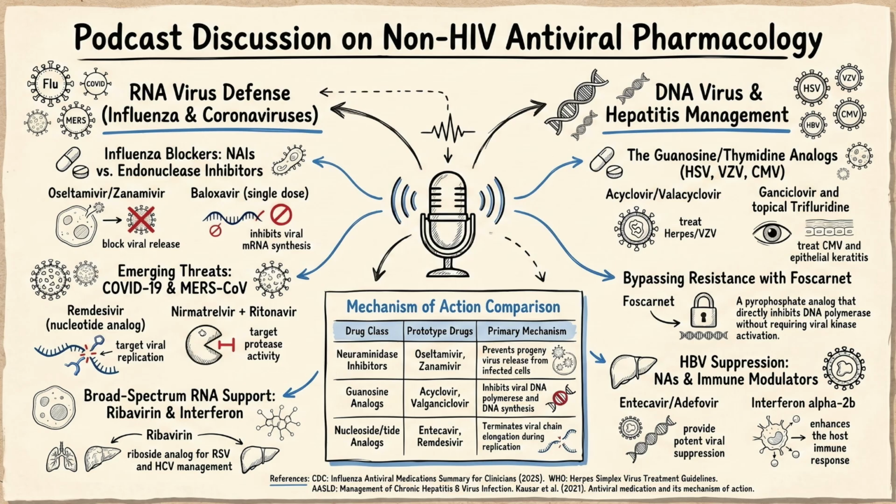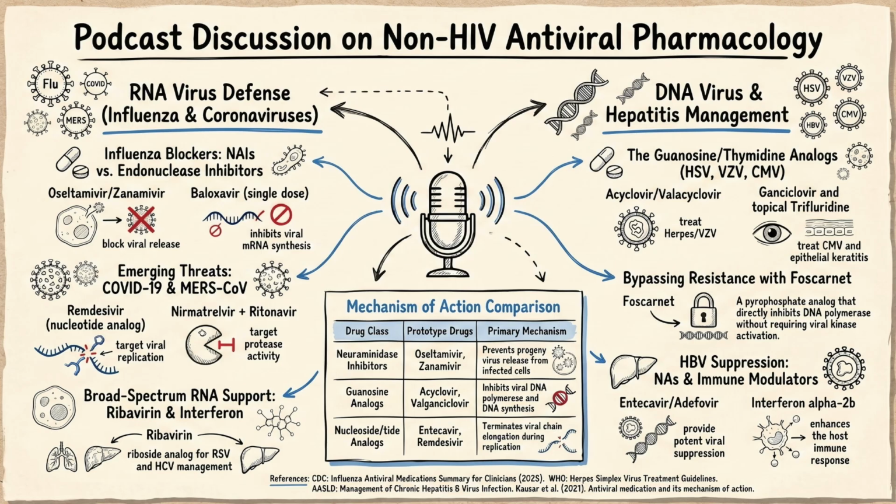But if acyclovir is so clever, why does the outline emphasize valacyclovir so heavily? Well, the limitation of acyclovir is its oral bioavailability. Only about 15 to 30% of an oral dose actually survives the digestive tract to make it into the bloodstream. Oh, that's really low. It is. Valacyclovir was engineered to solve this. It is a valine ester prodrug.